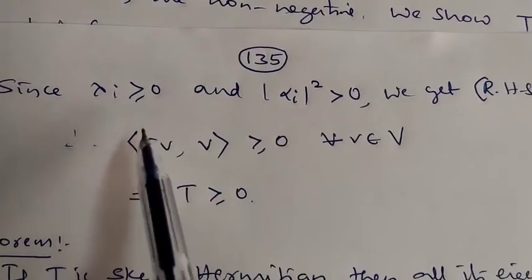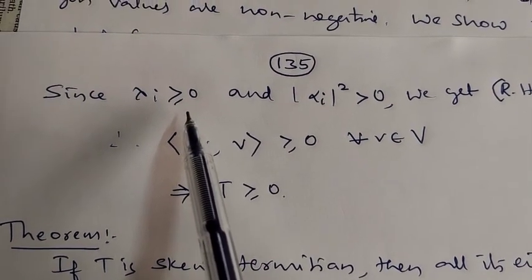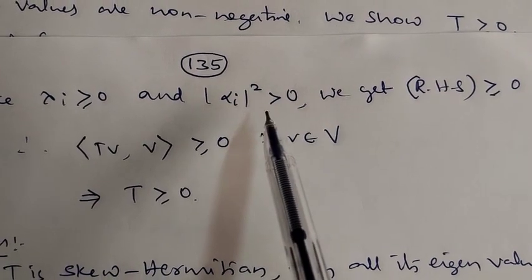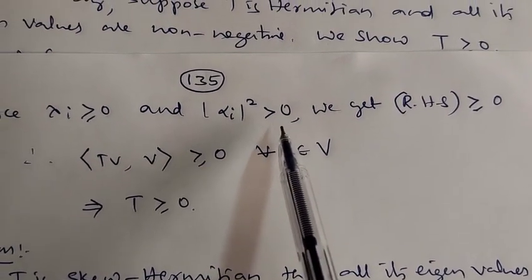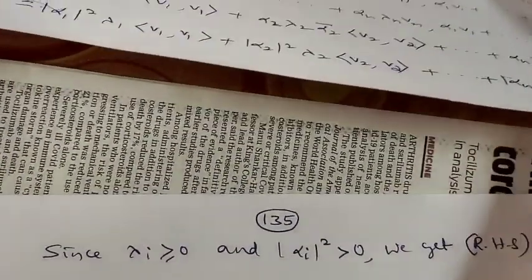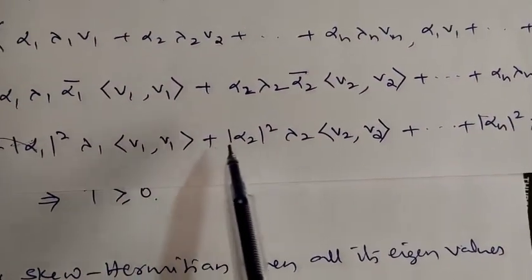Now look here. Each lambda is non-negative. We have assumed that all its eigenvalues are non-negative, the converse part we have assumed, and mod of alpha i squared is always a positive quantity. Under mod means it is always a positive quantity. Therefore the right hand side term becomes non-negative.